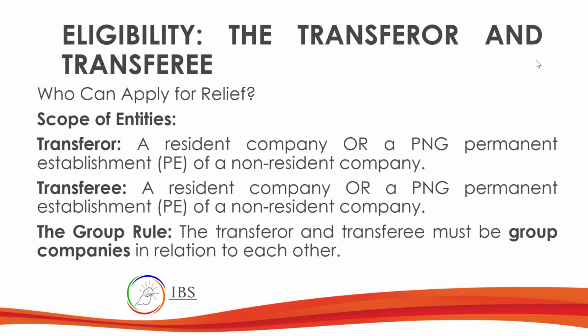So this is different from the loss transfer that we discussed a while ago, because here the non-resident company can be a transferor as long as it has a permanent establishment. Same with the transferee, same criterion. The rule here says the transferor and transferee must be group companies in relation to each other.